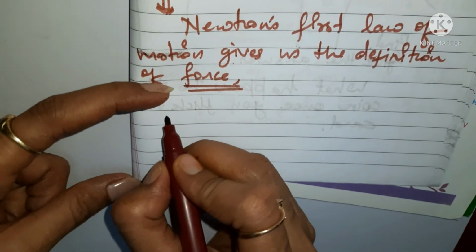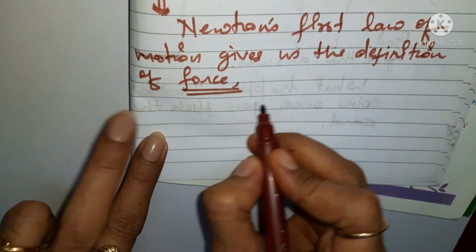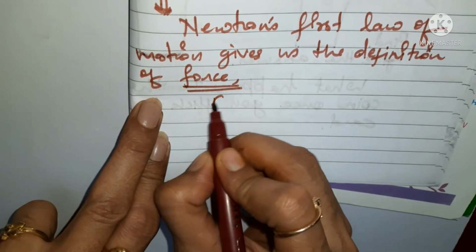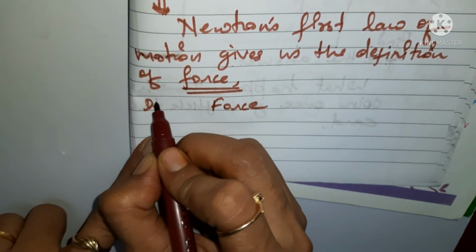According to Newton's first law of motion, force is, let me write here only. Force is, here I am giving the definition.